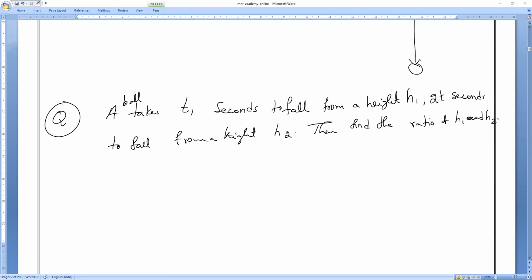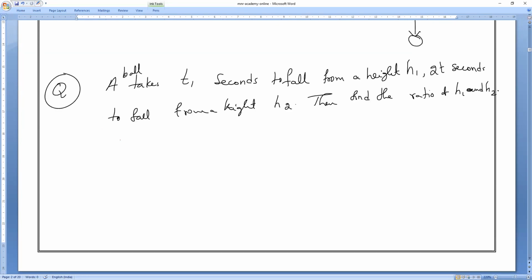Shall we start now? I'll tell you, two cases again. Case one: what is the height from which the body is falling? h1. So height h is equal to h1, and time taken t is equal to t1.